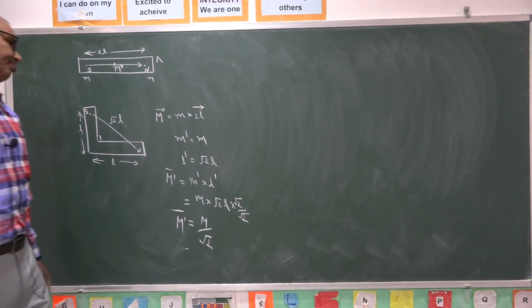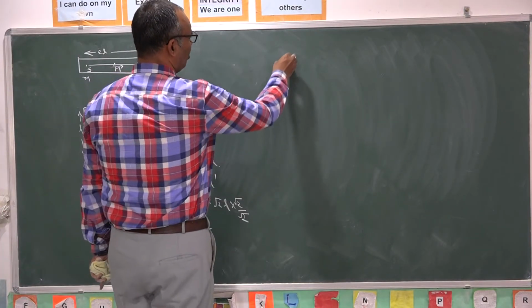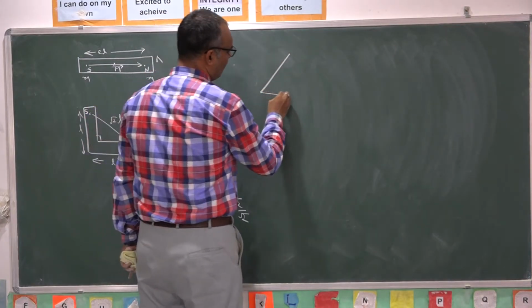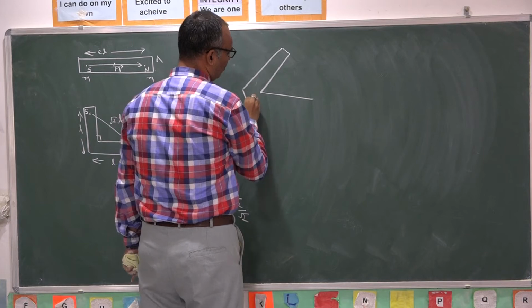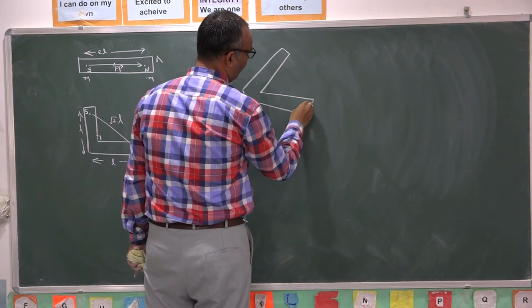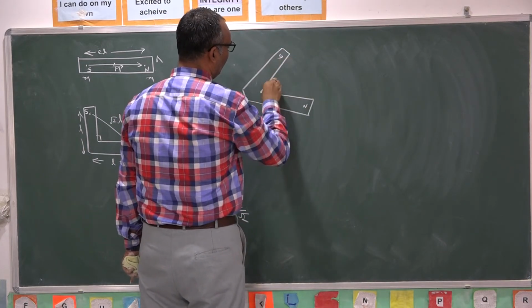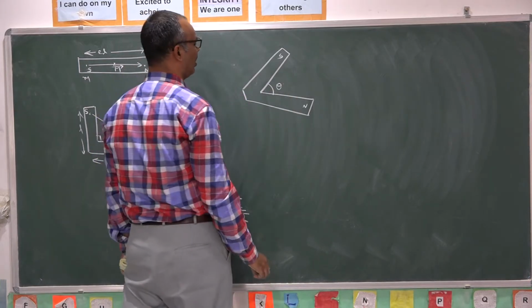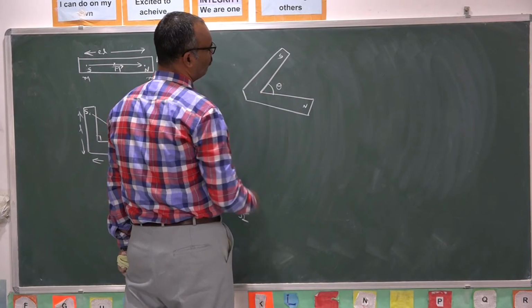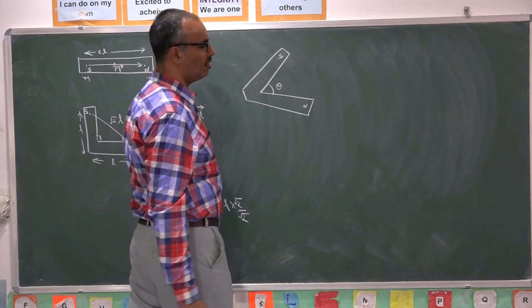Similarly, if I bend the magnet in the middle such that north pole is here, south pole is here, it is making theta angle here. I would like to find the new magnetic moment of this.